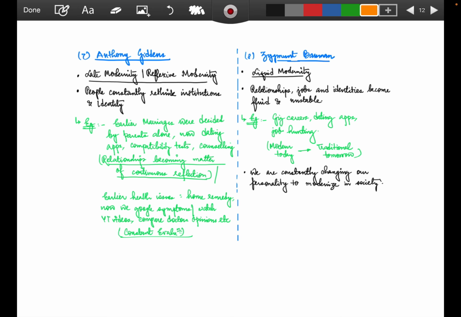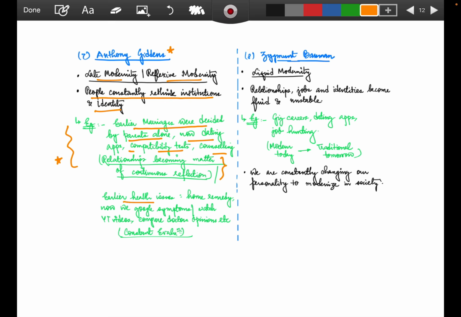Coming to the next thinker, he is also one of the prominent ones on modernity, who talks about late modernity or reflexive modernity. He talks that people constantly rethink institutions and identity. If we try to explain it in a lighter form, what is reflexive modernity, we can just try to understand it from an example. Earlier, marriages were decided by parents alone. Now dating apps, compatibility tests, counseling, relationships become a matter of continuous reflection. So evaluation is happening. Things are getting evaluated on a constant basis.